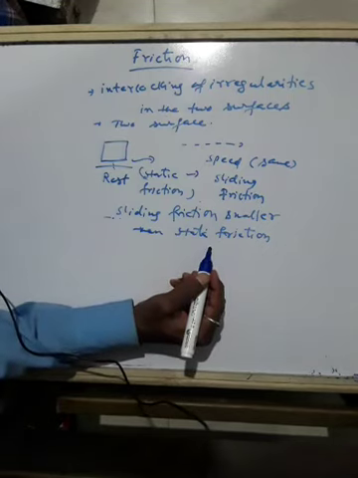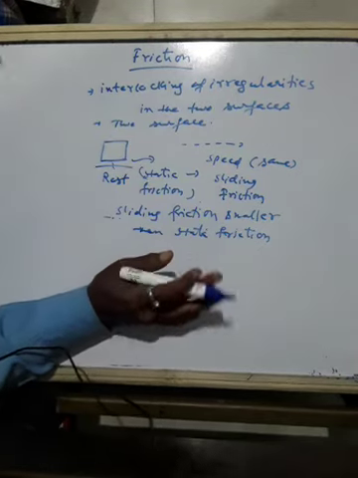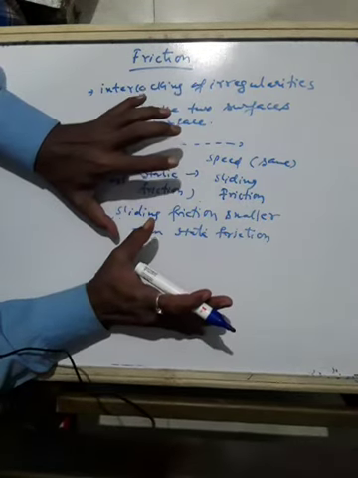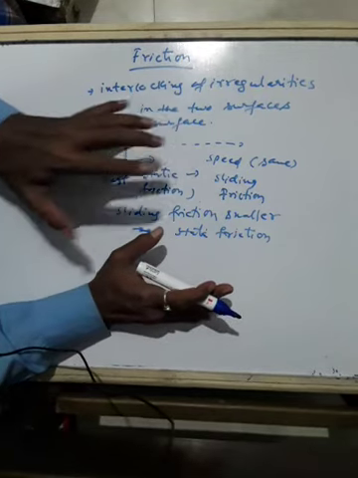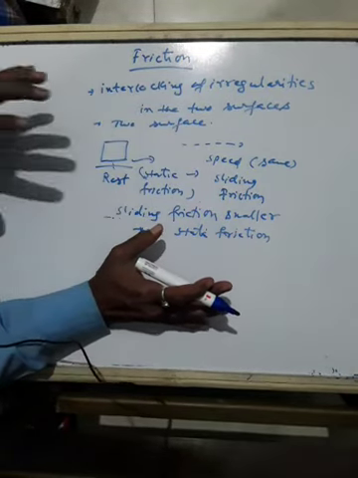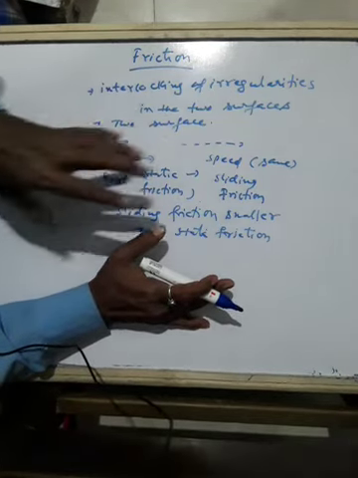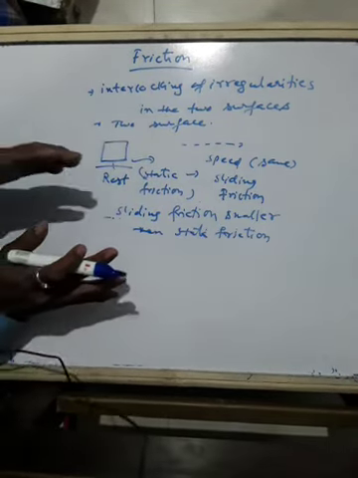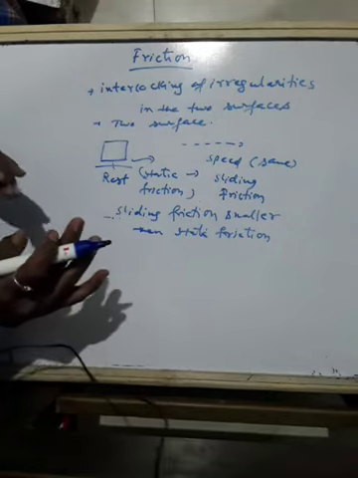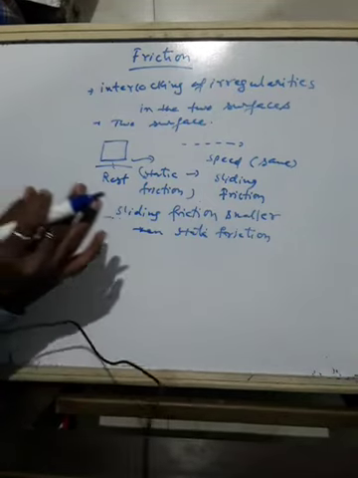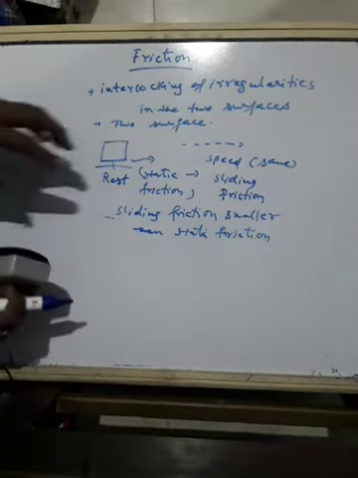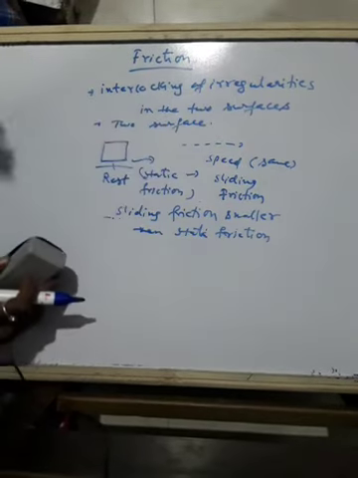And you find it somewhat easier to move a box already in motion. That's why if you try to move a box which is at rest, you find it difficult to move. But if the box is already moving and you try to move it once again, you feel it is easier because the object is already in a moving position. Okay, so this is about static friction and sliding friction.